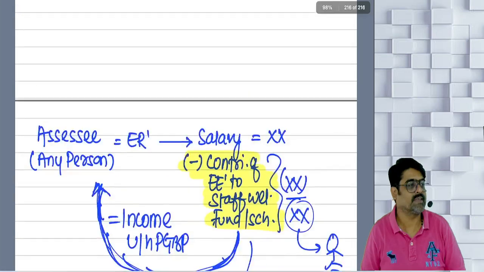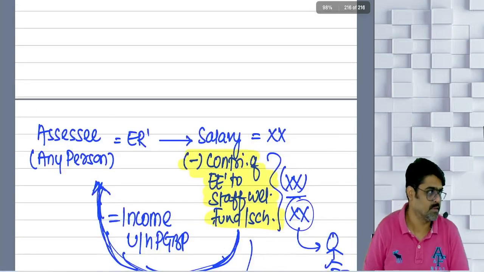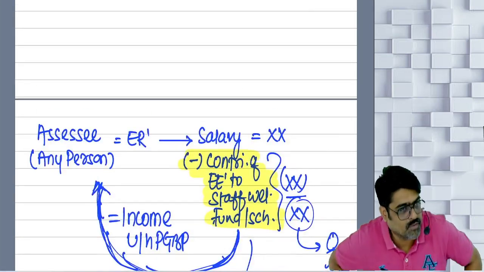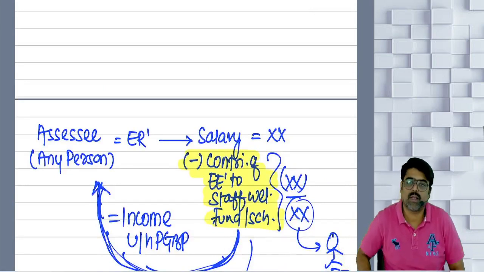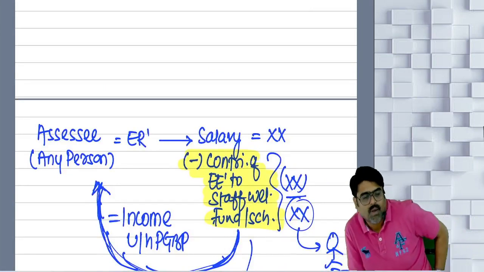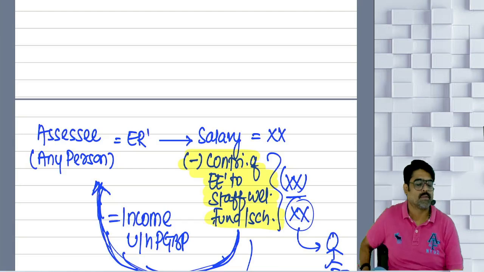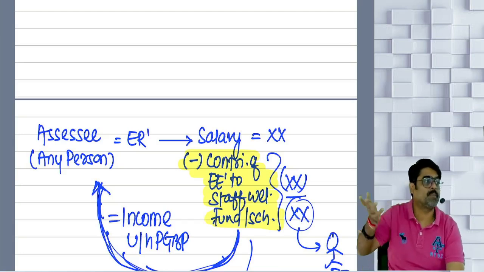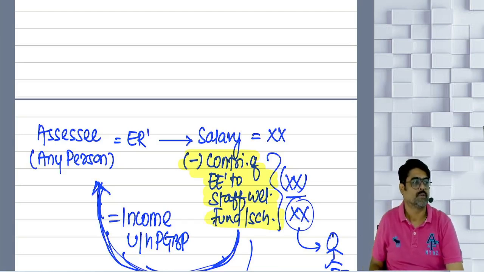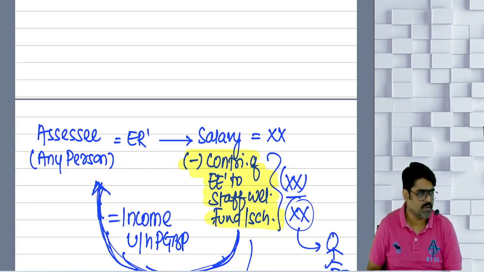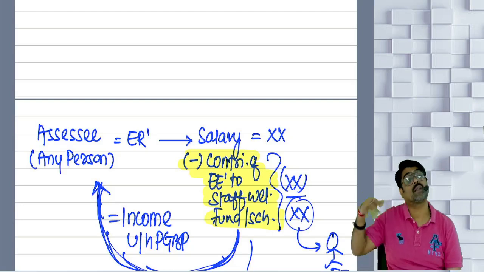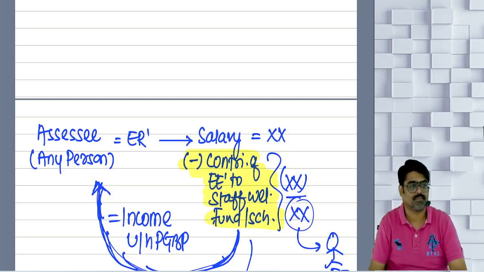Understood? Now let's take an example with numbers. Salary of the employee was 1 lakh. How much was his salary? How much have you deducted? 10,000. How much went to the employee? 90,000 is the income of the employee. How much salary will the employee show as taxable?